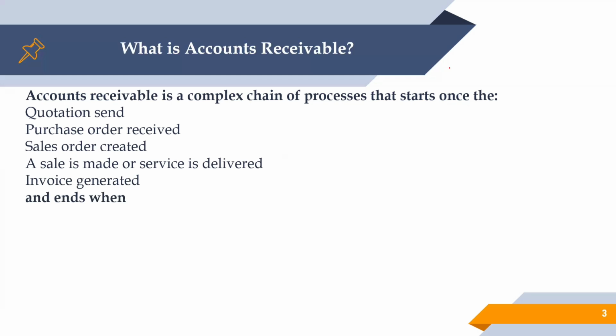That's the process from quotation to generating the invoice, and it ends when the payment has been received and reported. So from the order until receipt of the cash, that entire process is considered order to cash.